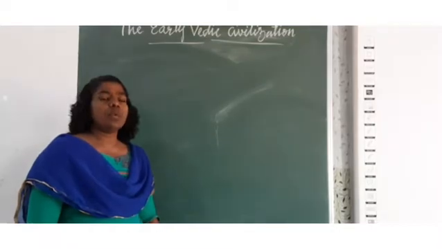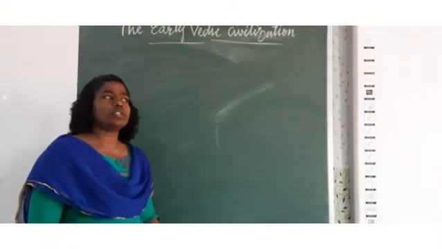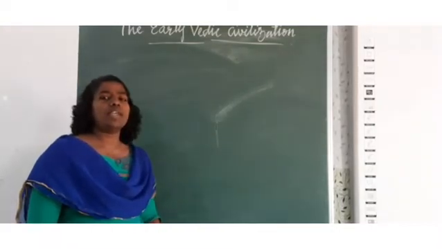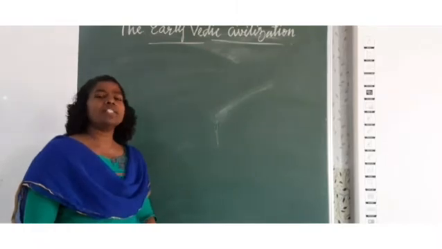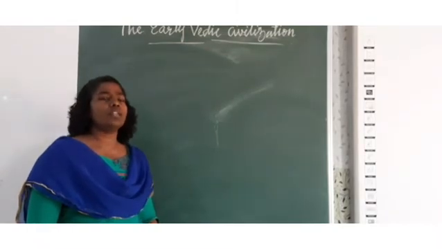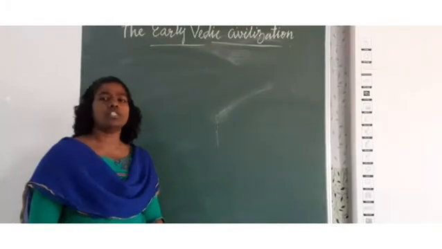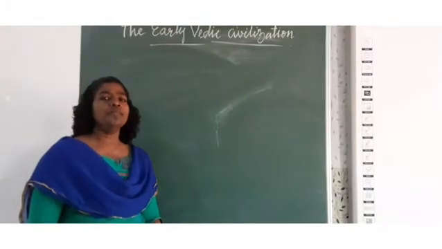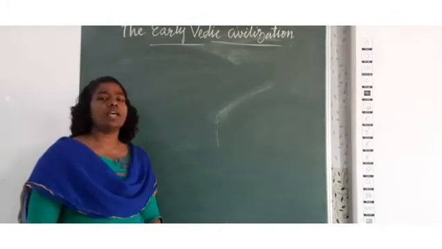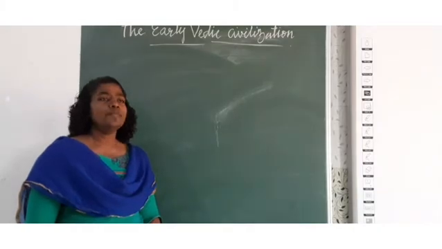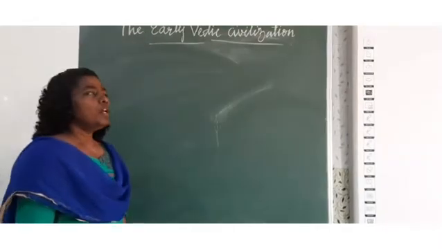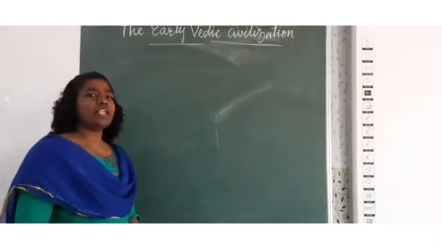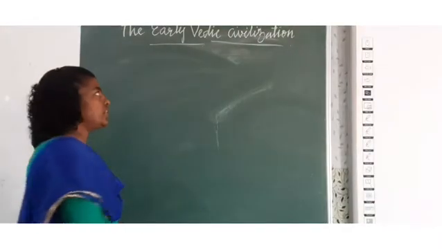When we see Vedic civilization, it talks about the four Vedas. It was the period when the four Vedas were composed. And based on the composition of these four Vedas, the Vedic civilization was classified into early Vedic civilization and later Vedic civilization. The Vedic civilization comes from 2500 BCE.